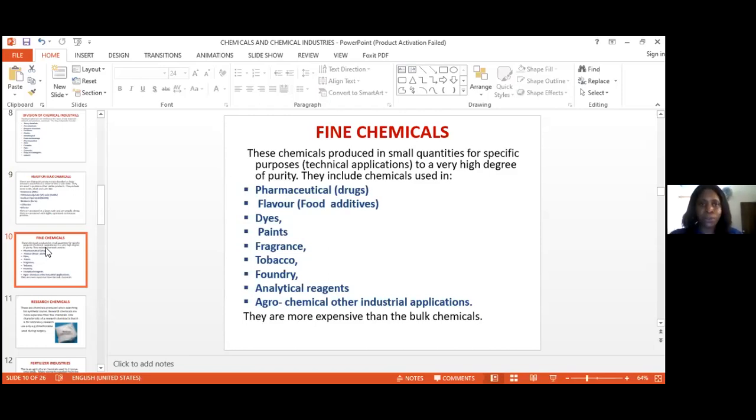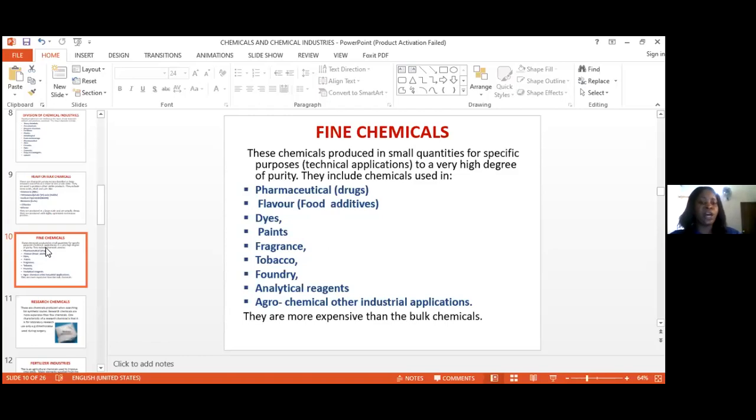So examples of these chemicals are what? Pharmaceutical chemicals such as drugs, flavoring agents that are used as food additives. We also have dyes. We also have paint. We have fragrance. We have tobacco. We have foundry. We have analytical reagents.